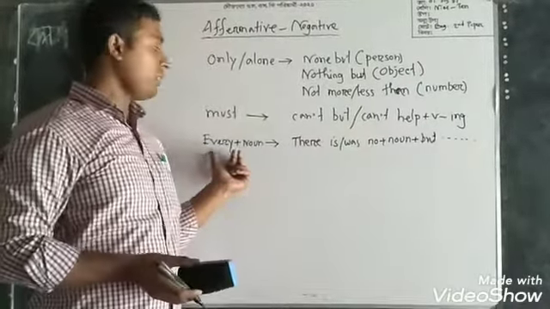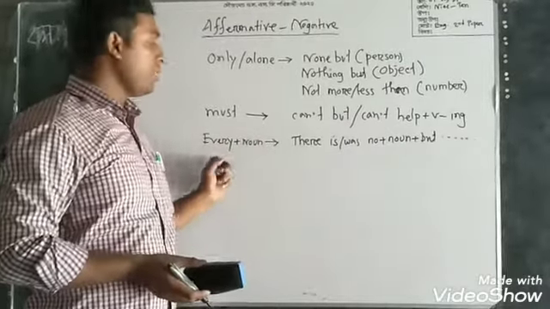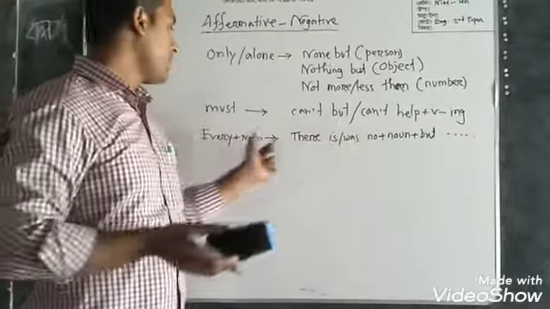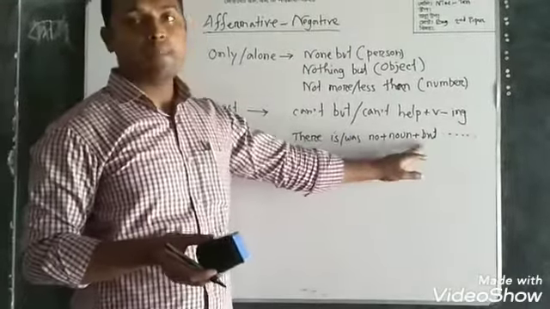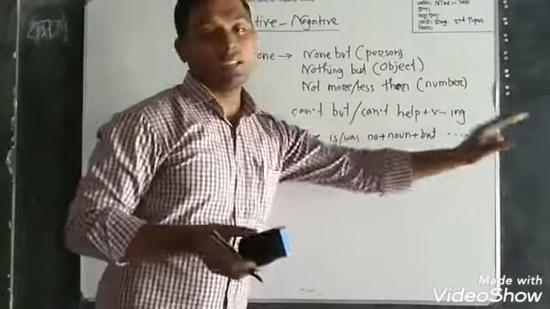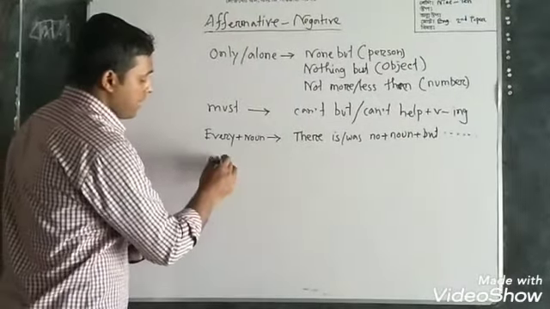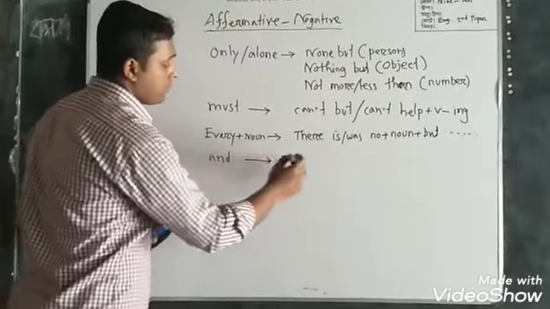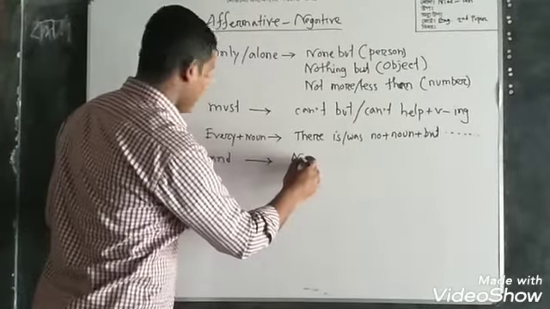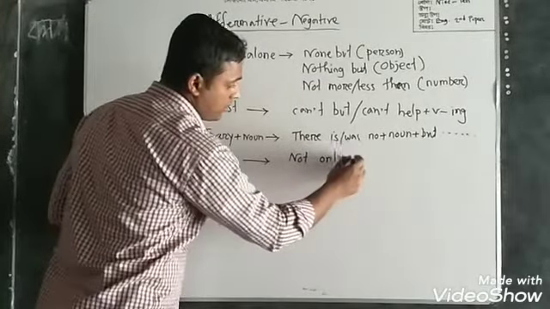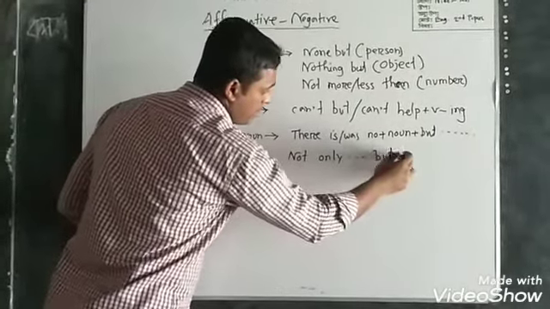If every is found, instead of every, you have to write there is or was no plus the noun, and then but, and then the rest of the sentence. Okay. If you find and, you can replace the word by not only but also.